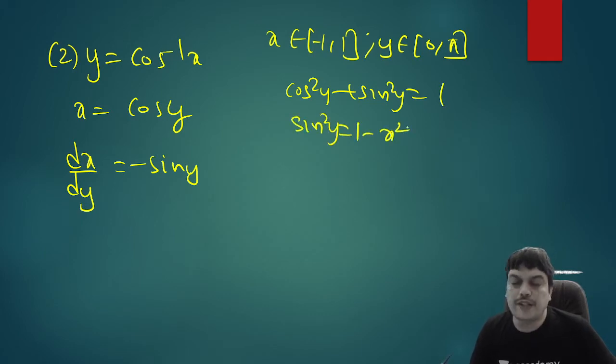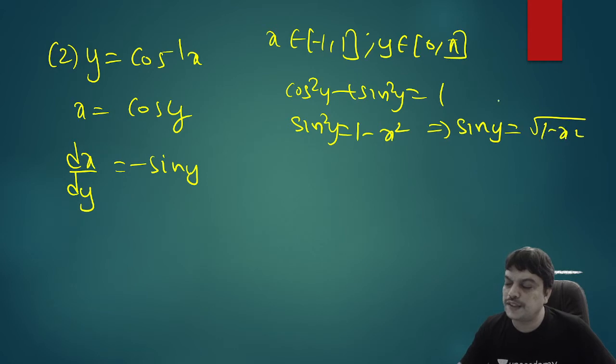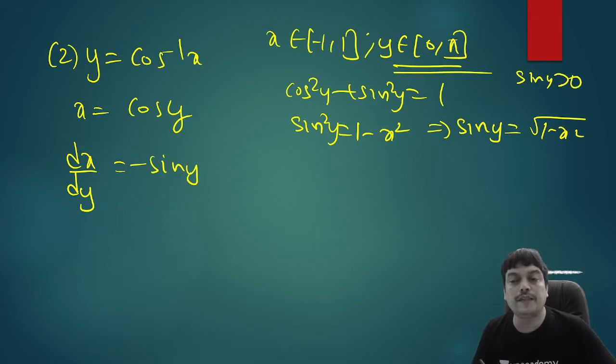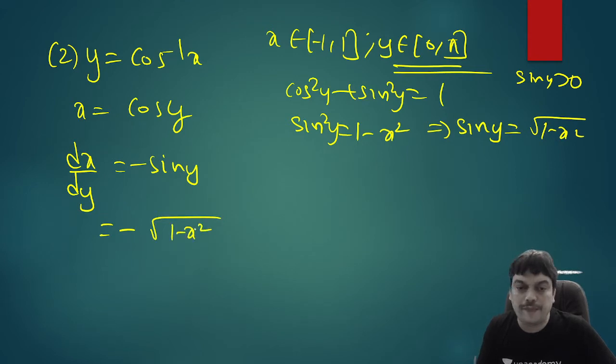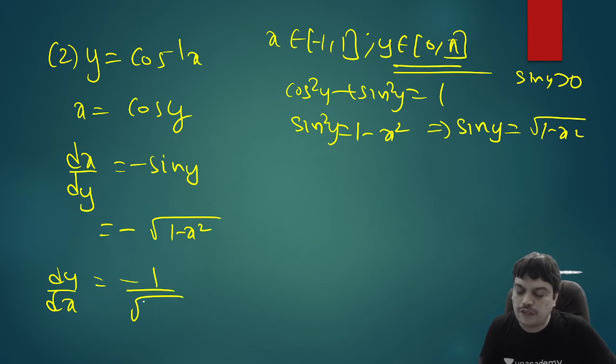So therefore, you can say sin square y is equal to 1 minus cos square y, means 1 minus x square. So when you're writing the value of sin y, you know that in first and second quadrant, sin is positive. So you'll write only plus because of this interval. Sin y must be greater than 0. So you cannot take a negative sign, you'll take a positive sign. So writing that here, you already had a minus, then root 1 minus x square, that is dx by dy. So dy by dx is therefore minus 1 by root of 1 minus x square.